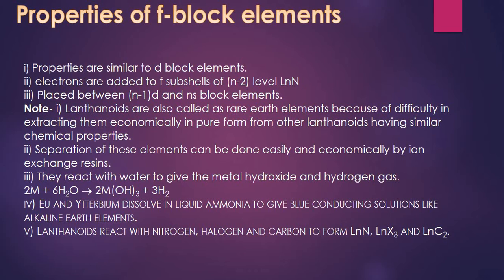These metals are soft metals with moderate densities, around 7 grams per centimeter cube. They have high melting points and boiling points. They show similar chemical properties to group 1 and 2 elements. Lanthanoids are metallic and very reactive. Their properties resemble alkali metals and alkaline earth metals. On dissolving in water, they form hydroxide and liberate hydrogen.